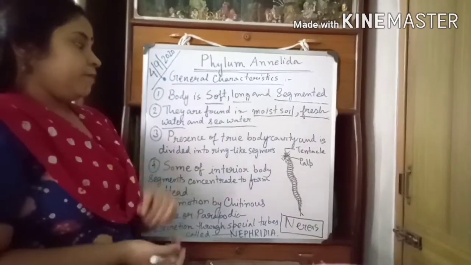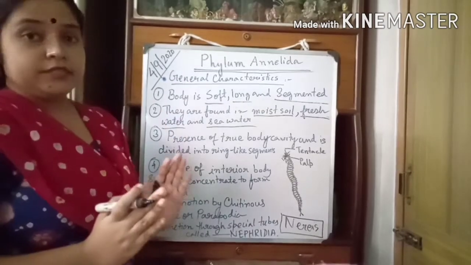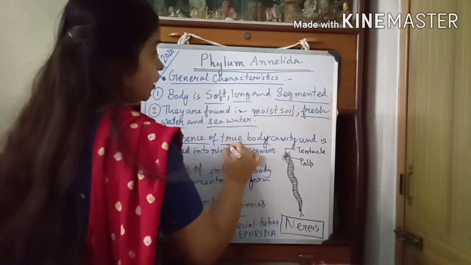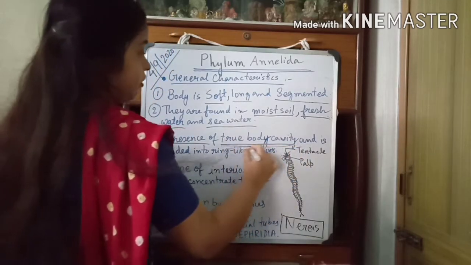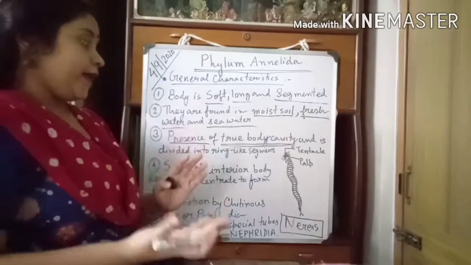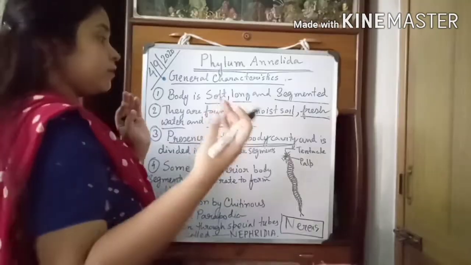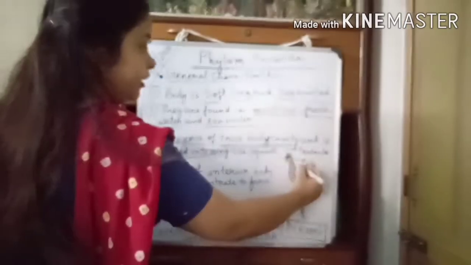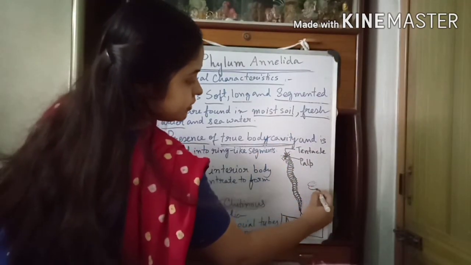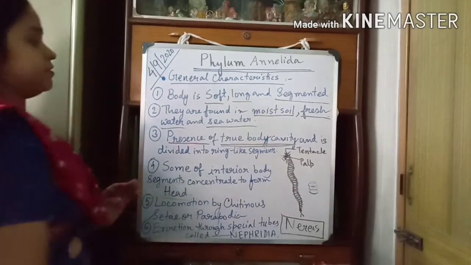In their body, there is presence of true body cavity. Okay, they have true body cavity, and their body is divided into several ring-like segments like this.